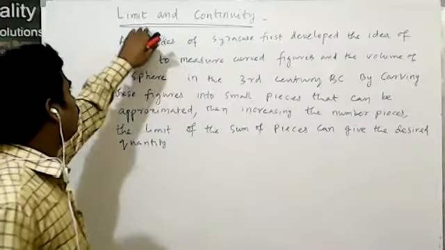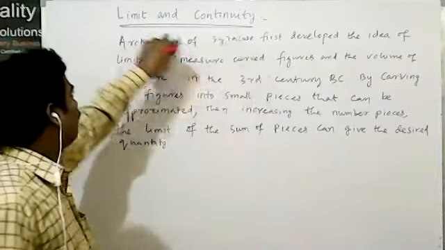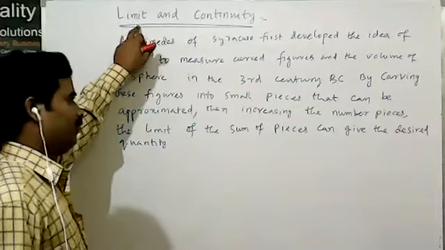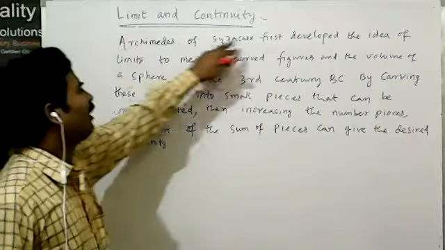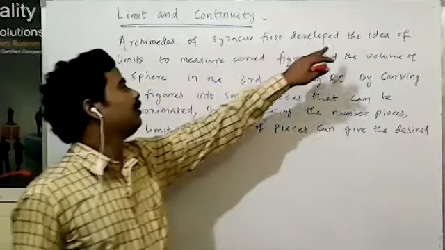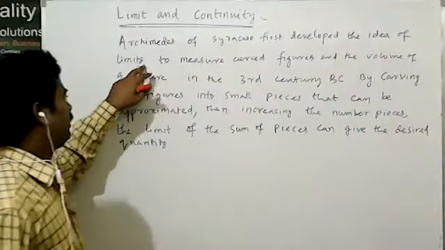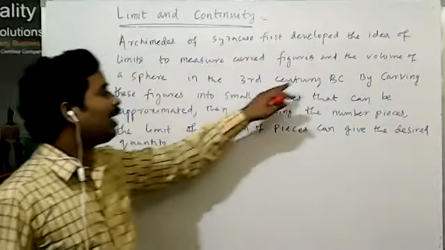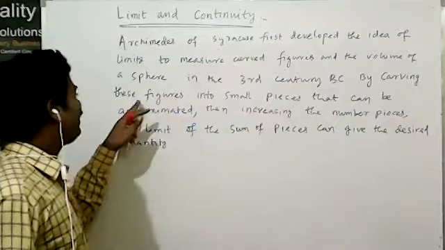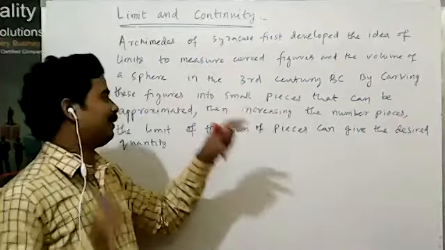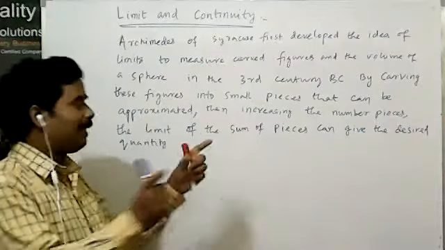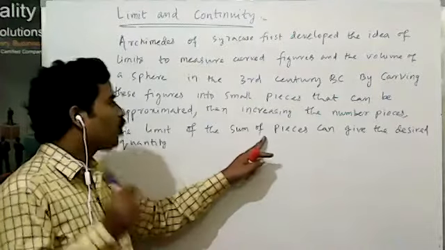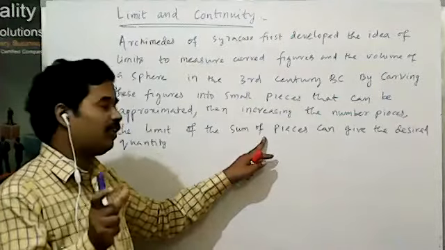Now we will discuss the topic limit and continuity. First of all, we want to know what a limit is, who developed it, and how it comes. Archimedes of Syracuse first developed the idea of limits to measure curved circle figures and the volume of the sphere in the 3rd century BC. By carving these figures into small pieces that can be approximated, then increasing the number of pieces, the limit of the sum of the pieces can give the desired volume.